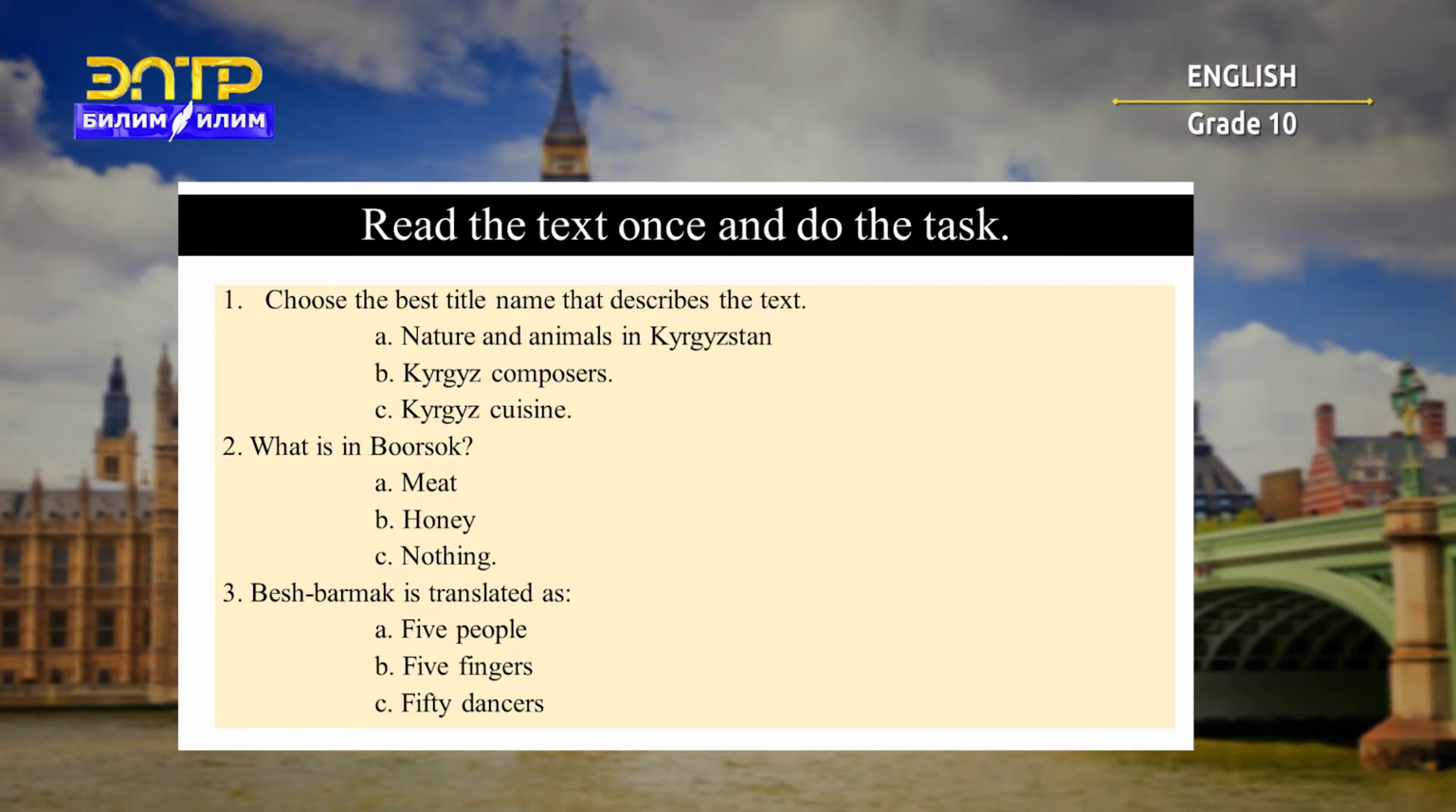Number 1, choose the best title name that describes the text. A. Nature and animals in Kyrgyzstan. B. Kyrgyz composers. C. Kyrgyz cuisine. 2. What is in borsuk? A. Meat. B. Honey. C. Nothing. 3. Besh barmak is translated as 5 people, 5 fingers, 5 dancers.